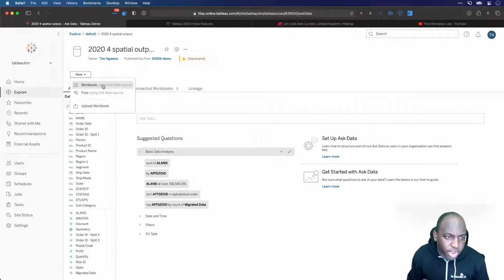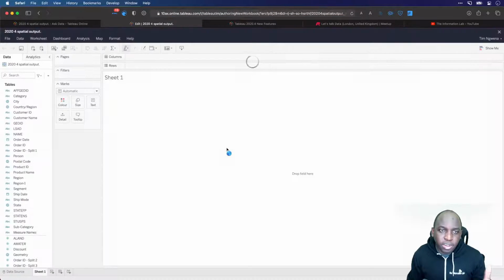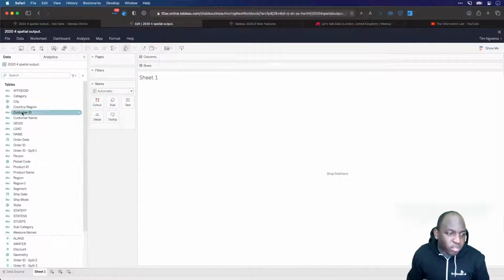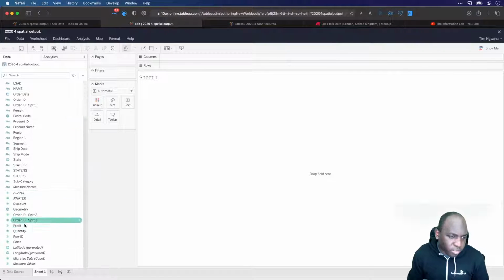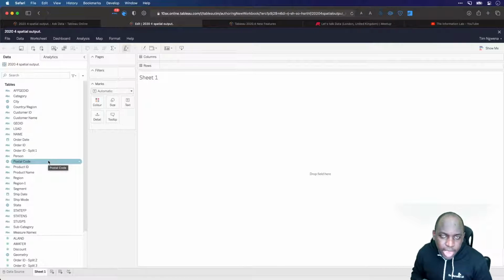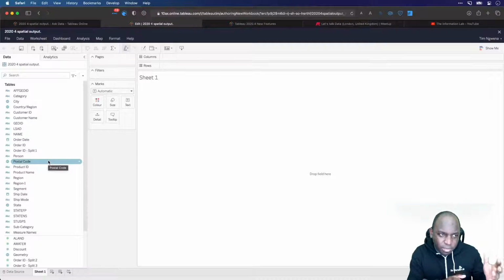So I'll go ahead and create a new workbook. This time, instead of a prep flow, I'm creating a new workbook, and you see that it connects to it. It looks pretty much like an extract published to Tableau Server, because of course it is. Now, the thing you'll miss here is that I've got some data types already predefined, so things like city, strings, and measures are all predefined, but everything else is pretty much vanilla. I don't have any of the hierarchy metadata that I had in Tableau Desktop for this same file. So if you want to create that, you'll have to do that.